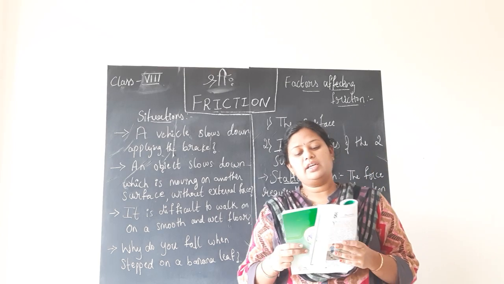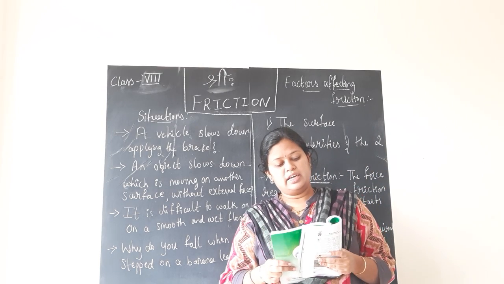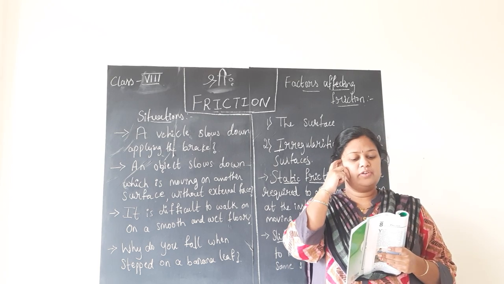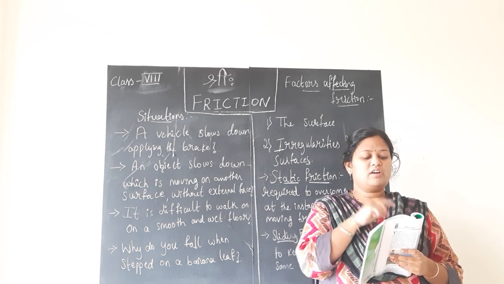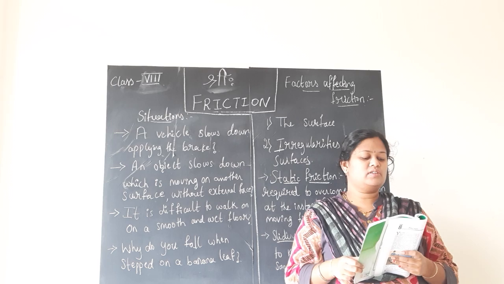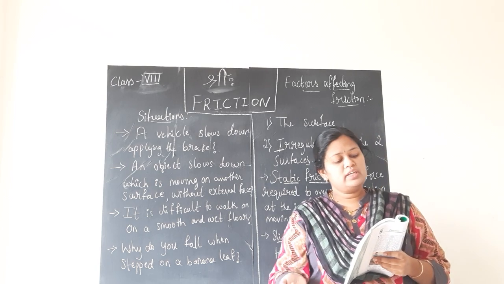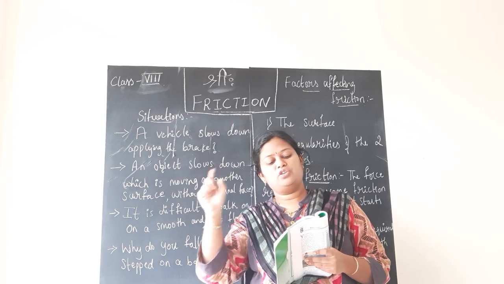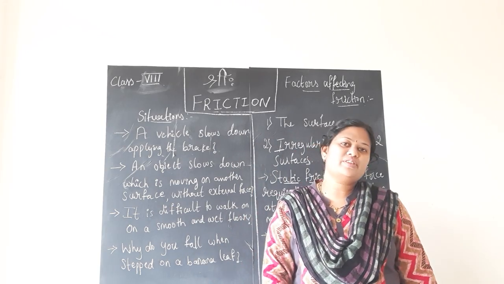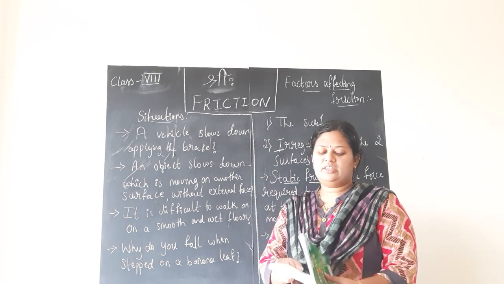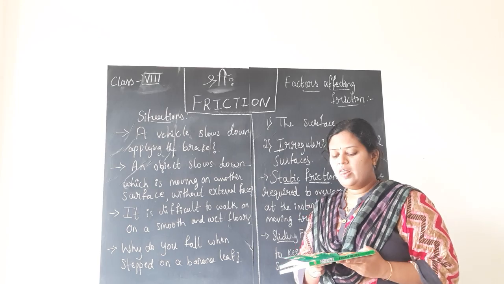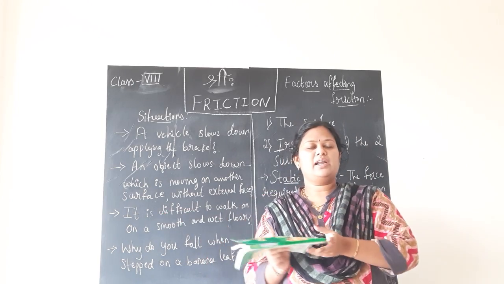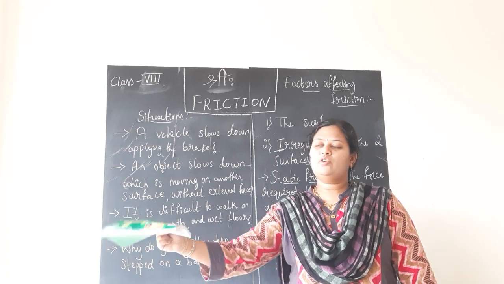So you saw that if you apply the force along the left, friction acts along the right. If you apply the force along the right, then the friction acts along the left direction. In both the cases, the force opposes the motion of the book. The force of friction always opposes the applied force. Yes, this is the very best situation. Activity 8.1. I am pushing the book towards my right side now. This is my right side. I am pushing the book towards right, and the book will come to rest here.